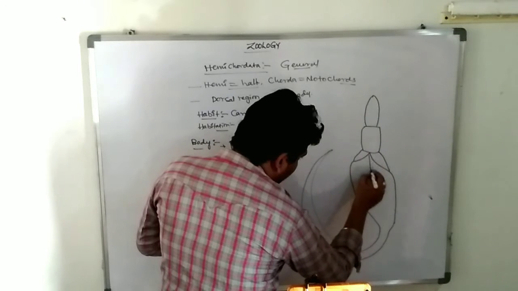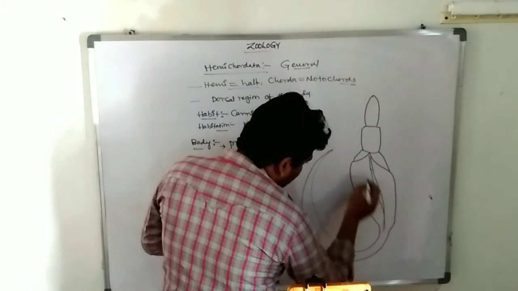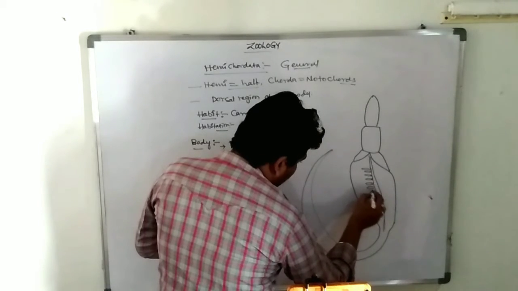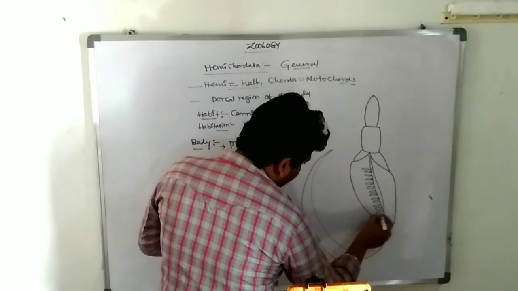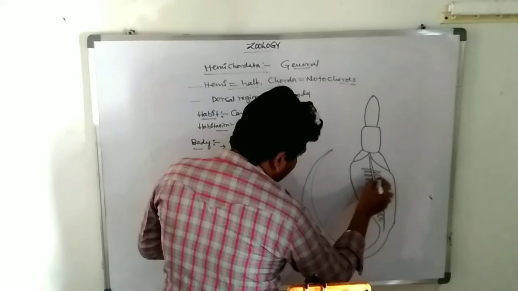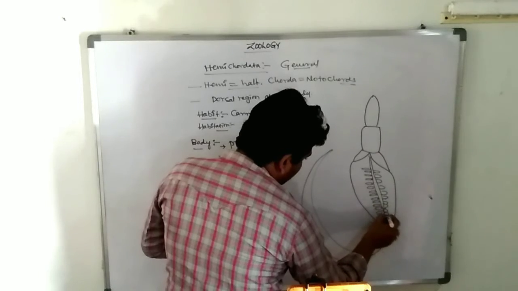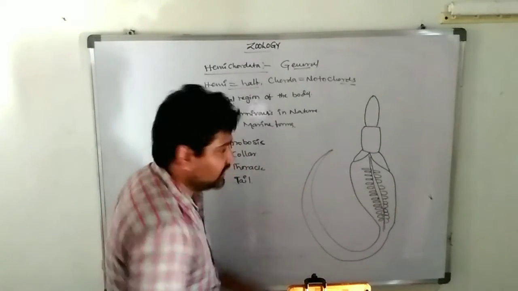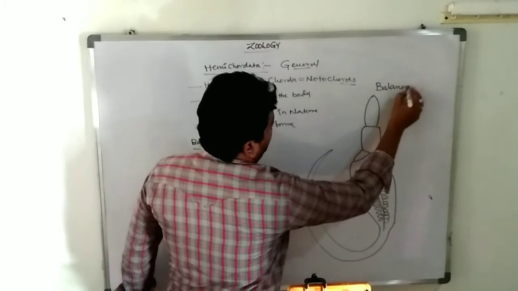These consist of a notochord and blood vessels. Then there are a large number of gill slits, not gills, gill slits. Example, Balanoglossus.